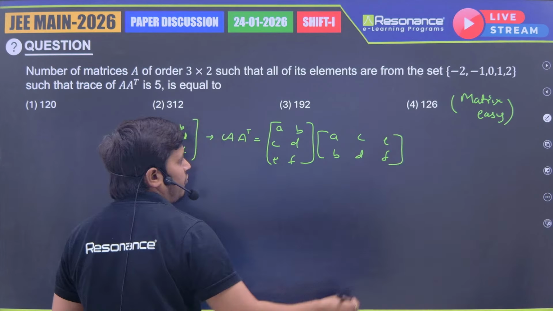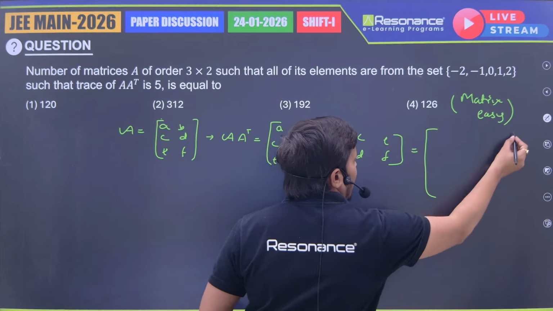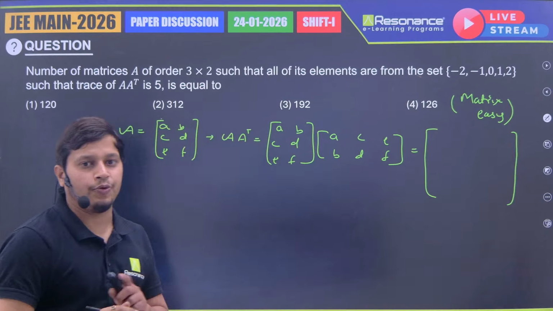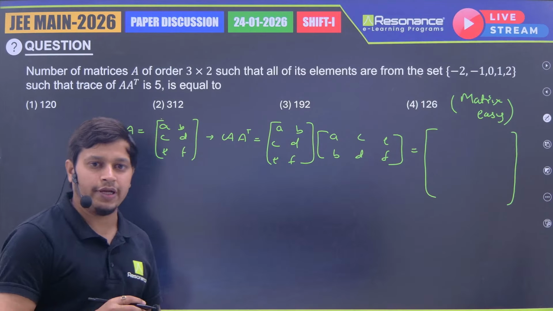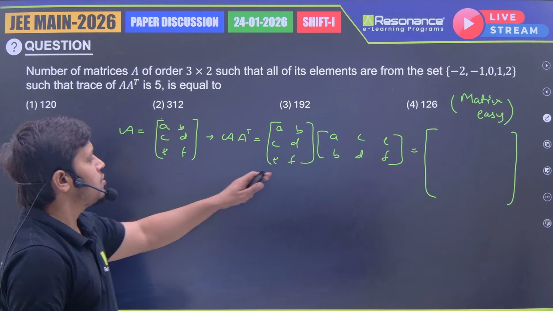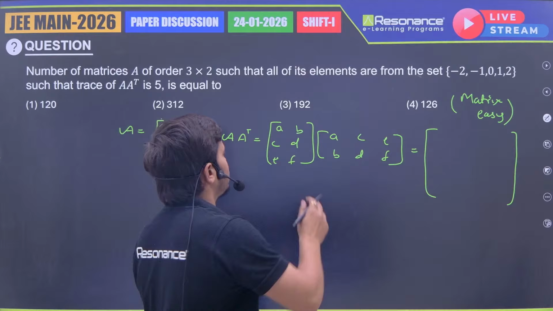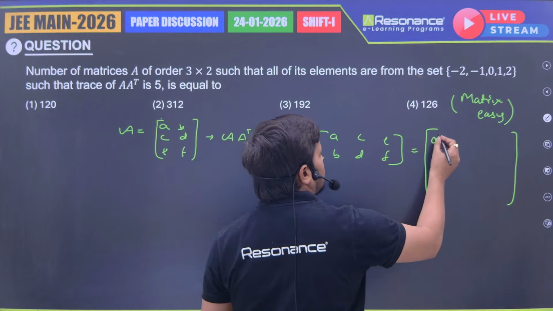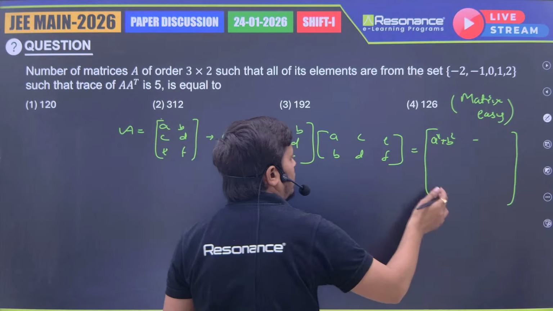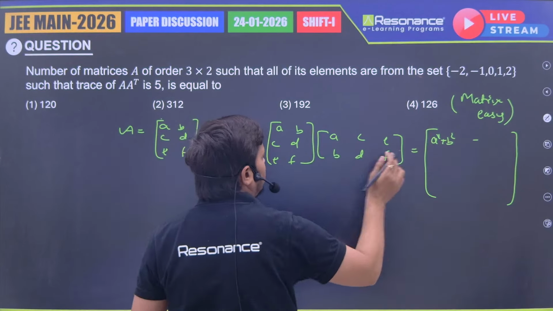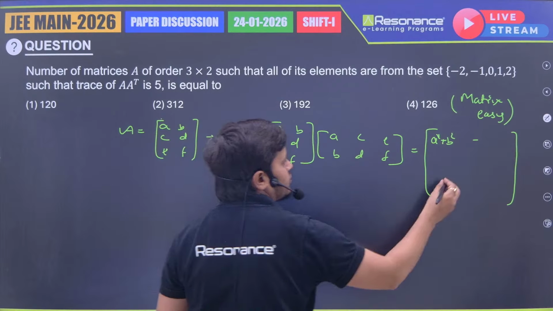When we multiply these both, I need only the trace, so I do not need to find all the elements. We are going to find just the principal diagonal elements. First element a11, first row into first column: A square plus B square. Only this matters. a22, second row, second column: C square plus D square.